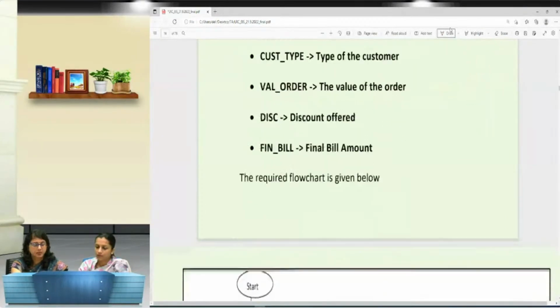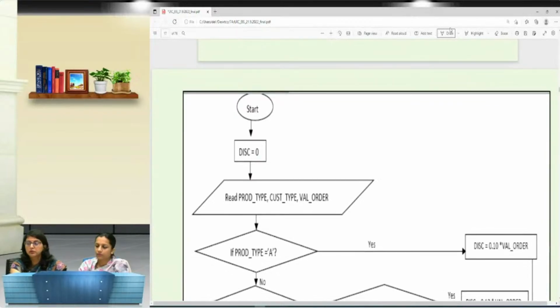So this way, I will have to define certain abbreviations. Now I need to be very thorough about the symbols that are used in the flowchart, right? Khushi, I am explaining a flowchart. You just see to it.